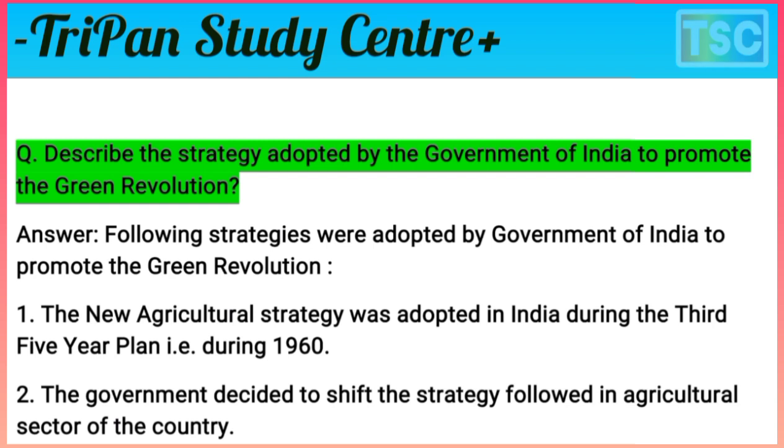The following strategies were adopted by the government of India to promote the green revolution. First of all, the new agricultural strategy was adopted in India during the third five-year plan, around 1960. That's important here. The government decided to shift the strategy of focus in the agricultural sector of the country. That's an important point.